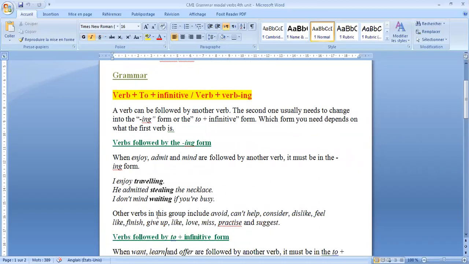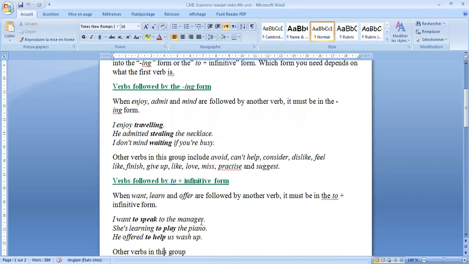Other verbs in this group include avoid, can't help, consider, dislike, feel, like, finish, give up, love, miss, practice, and suggest. So if we have a verb from this list in a sentence followed by another verb, the second verb must be in the ing form.